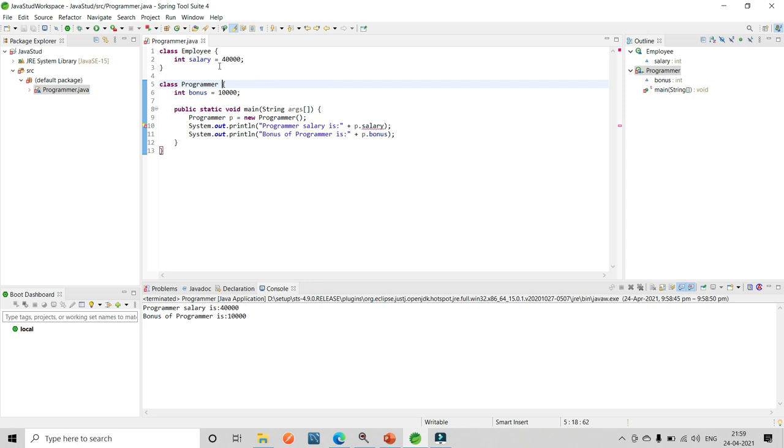If I extend that class, now I am able to use that class. I am reusing that one. So extends Employee, and after using this the error is gone. By using extends we can achieve inheritance. I think now we have clarification on inheritance.